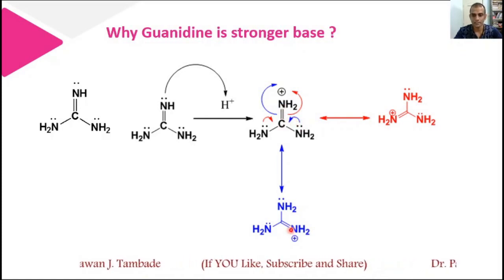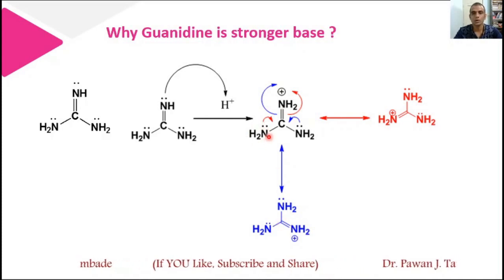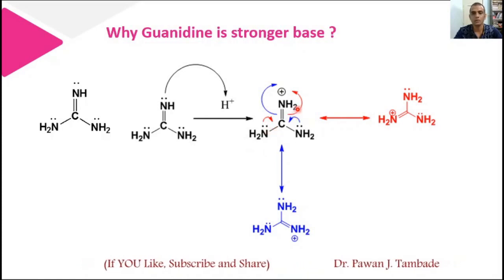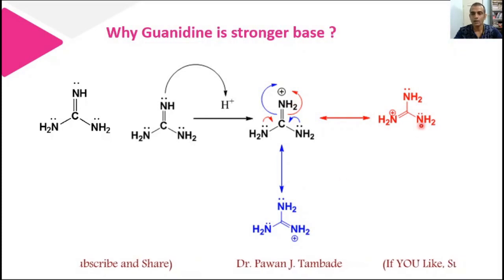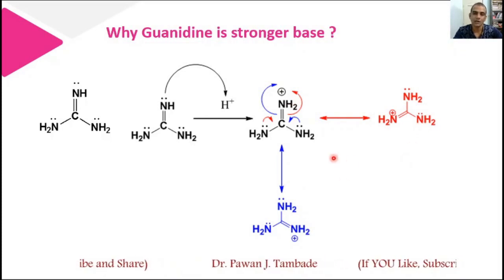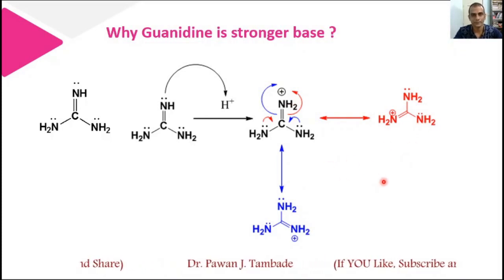First we will see that this nitrogen will donate its lone pair of electrons and this bond opens to nitrogen, and we will get this resonance structure. In the same way, this NH2 group or nitrogen atom will donate its electrons and this double bond will open to this nitrogen and we will get this another structure. If you look at structures 1, 2 and 3, you will notice that all three structures are exactly the same.